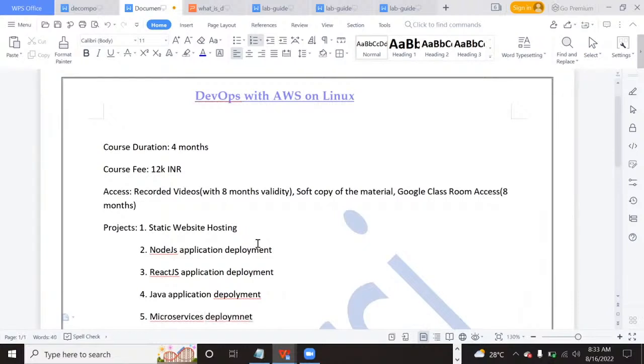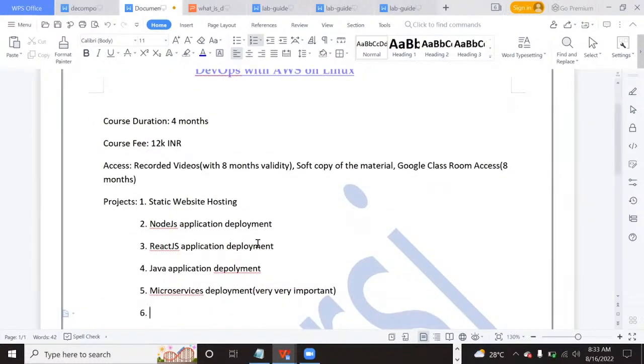This is your future, this is your career. Microservices deployment is very, very important. Nowadays, everyone is asking about microservices architectures. DevOps engineers are also facing interview questions on microservices architectures. I'll explain later in time. So microservices deployment, and then finally the Python project.